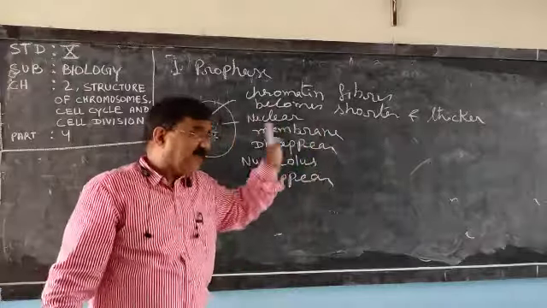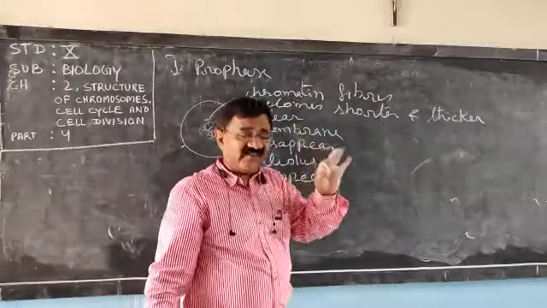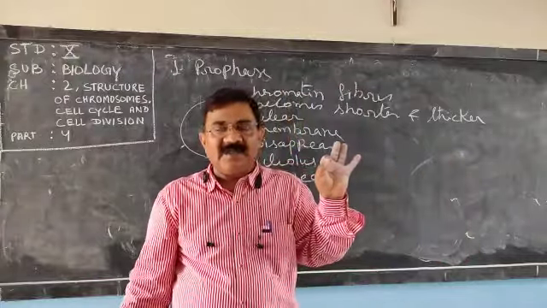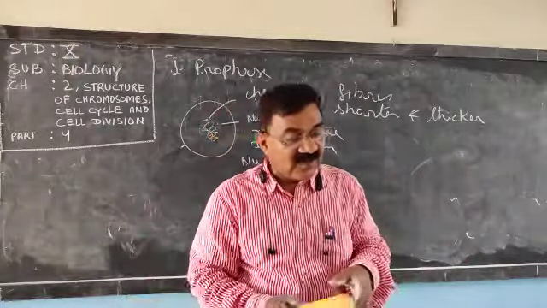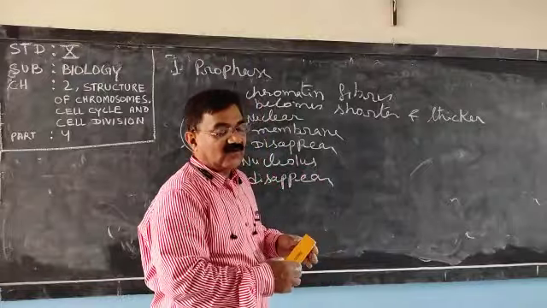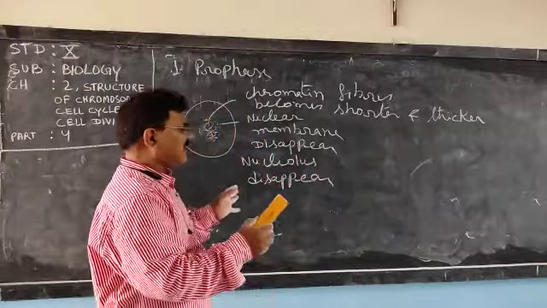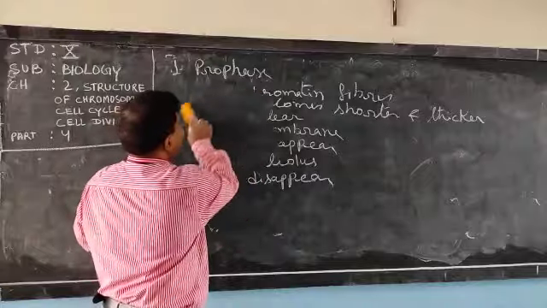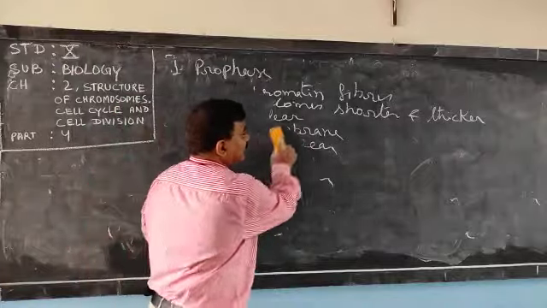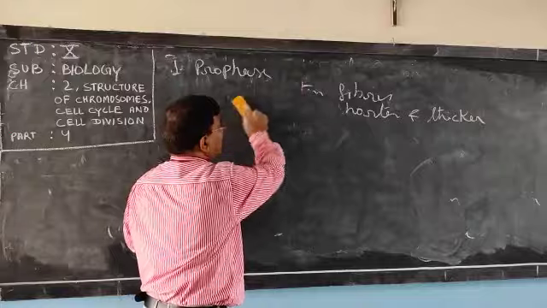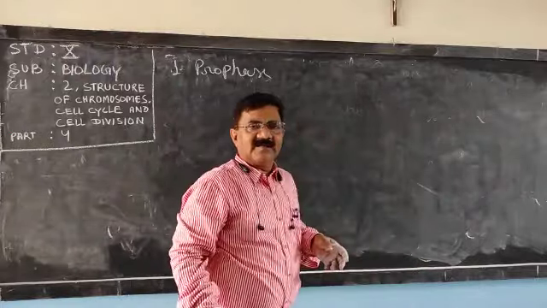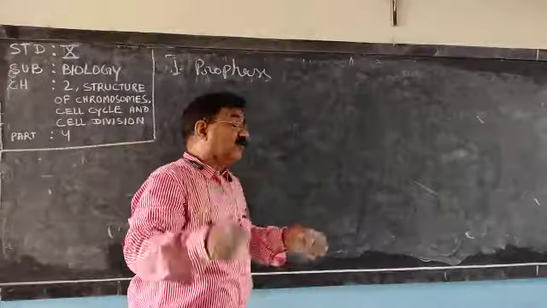And in animal cell, especially, what happens? Centrioles start moving to the opposite poles. Now let me make you understand. In geography, you have read about North Pole and South Pole. Here, in biology, I am teaching poles.